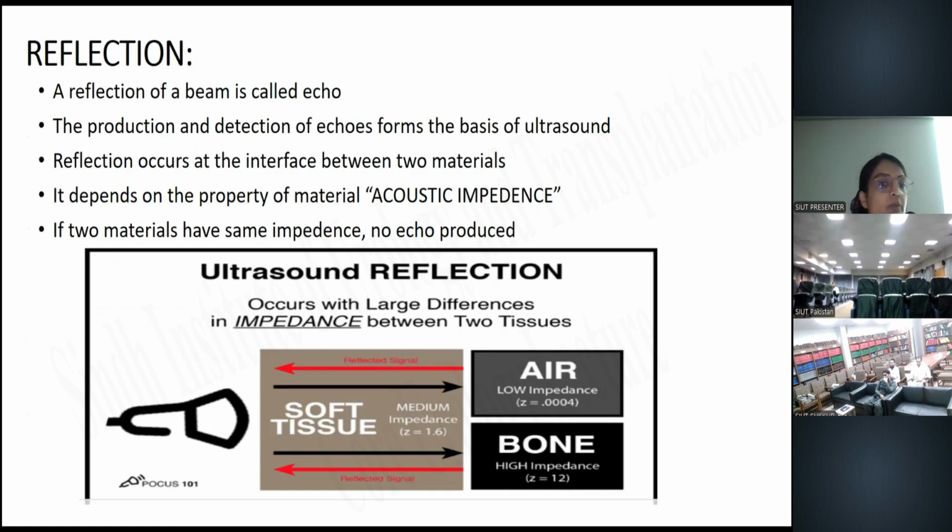Now, this concept is applicable here in case of the reflection. Reflection, in simple words, takes place when all the ultrasound waves are reflected back to the transducer rather than being absorbed or penetrating. So the portion of the ultrasound wave that is reflected is determined by the difference in the acoustic impedance. As we have discussed with the concept of the acoustic impedance, this diagram shows the transducer reflecting the ultrasound waves at the two media, the soft tissue in comparison to the air and bone. All are with the high acoustic impedance mismatch, resulting in the reflection of all the sound waves back to the transducer.